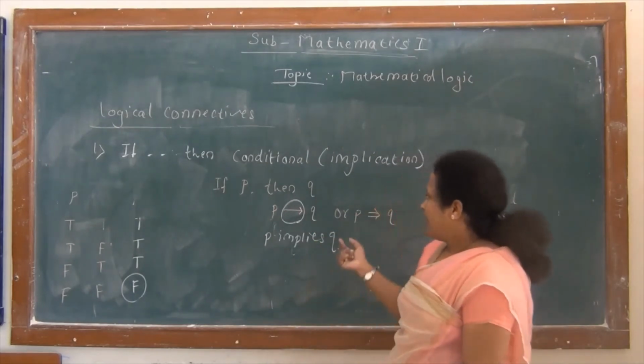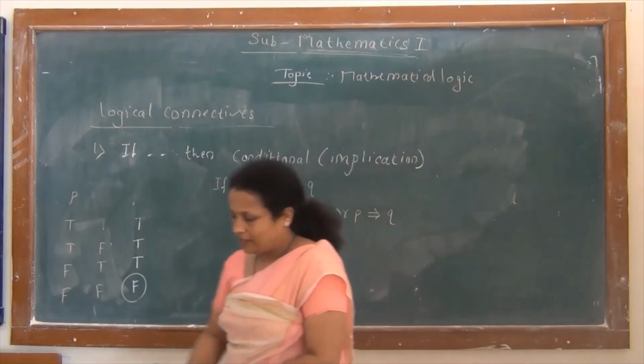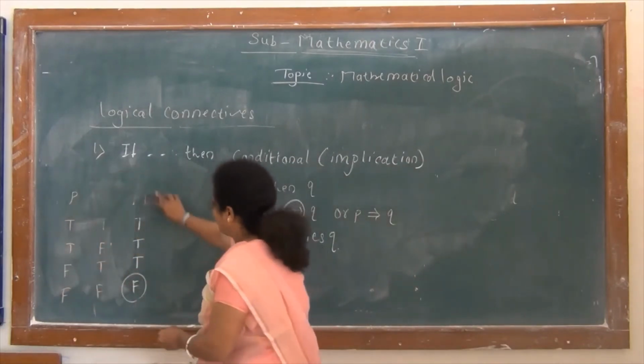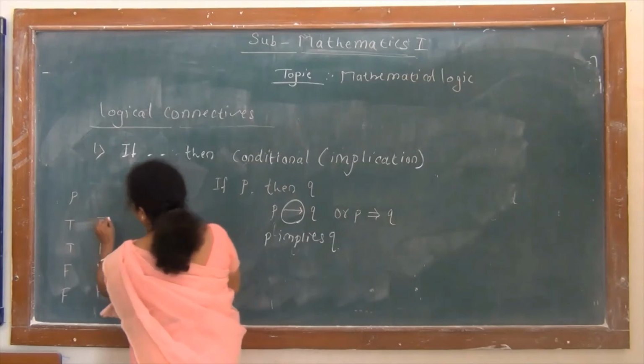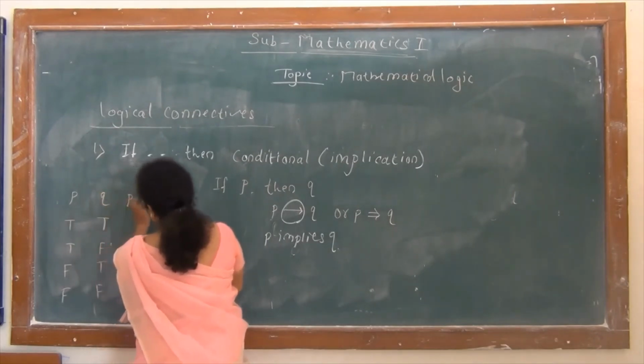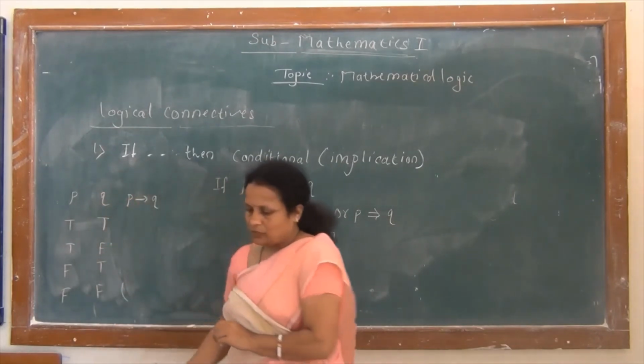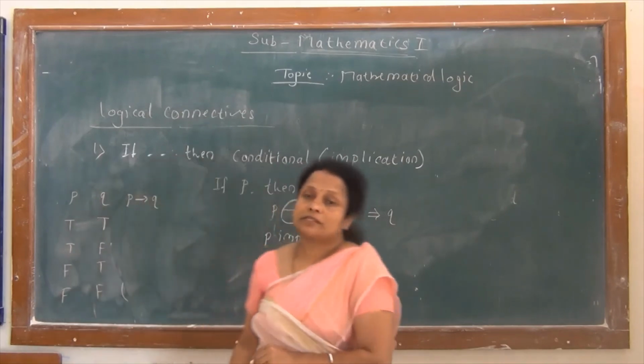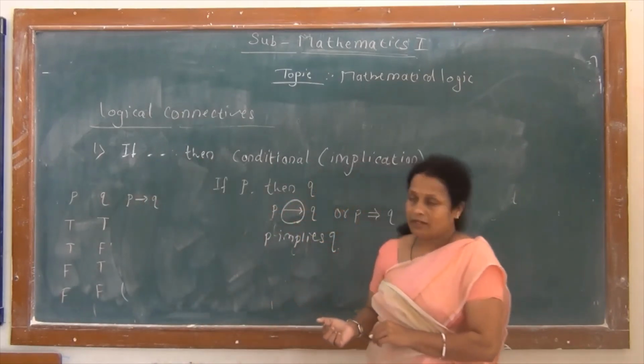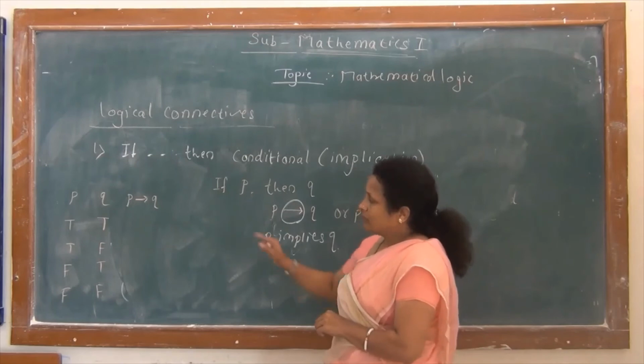So by this meaning we find its truth table. So here we prepare again the truth table of P, Q and P implies Q, our result.